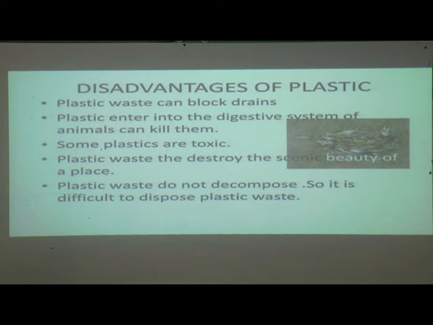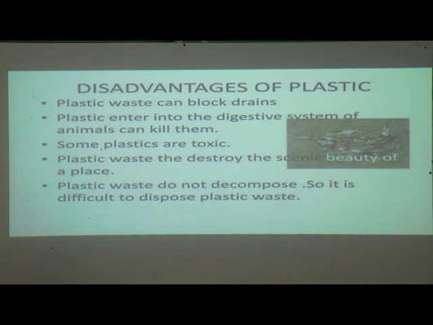Now next, disadvantages. Though there are some advantages of plastics, there are also disadvantages. What are the disadvantages of plastic? Plastic waste can block drains. When it is thrown out as waste, it can block drains. Plastic entering the digestive system of animals can kill them.